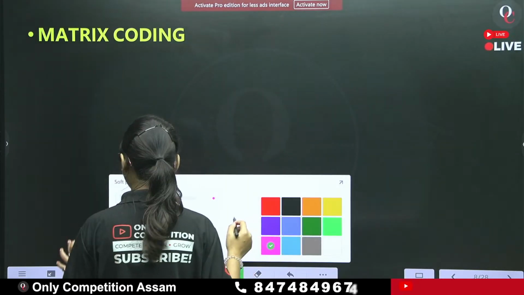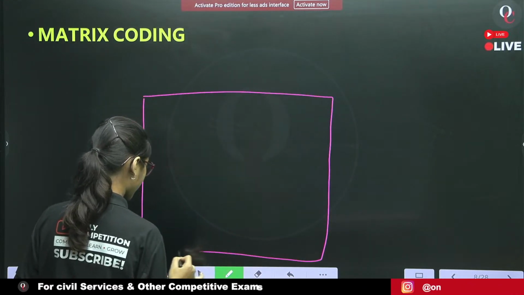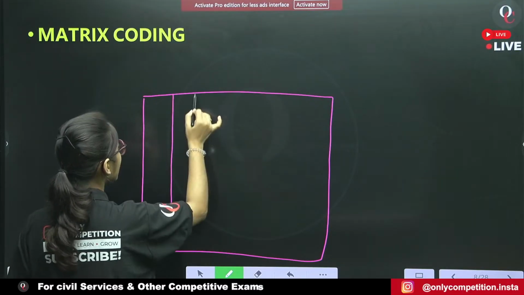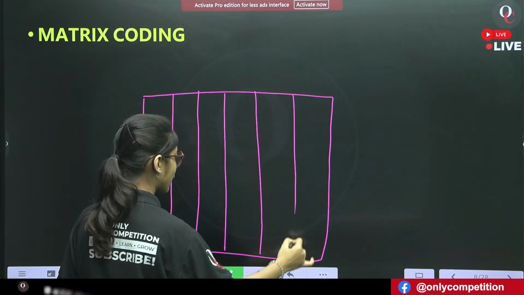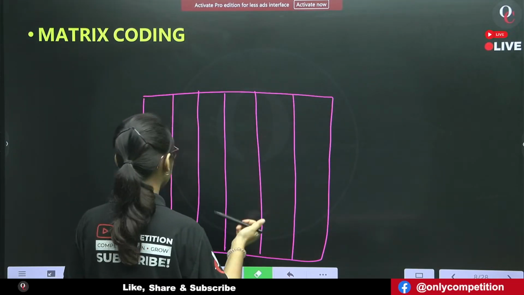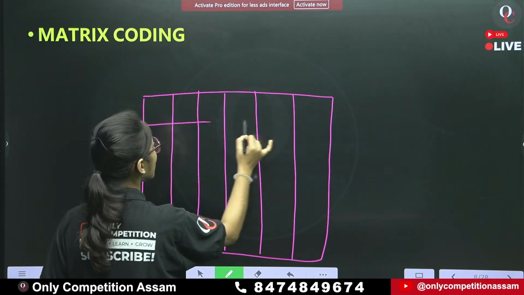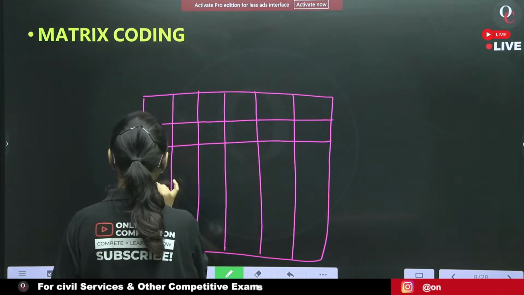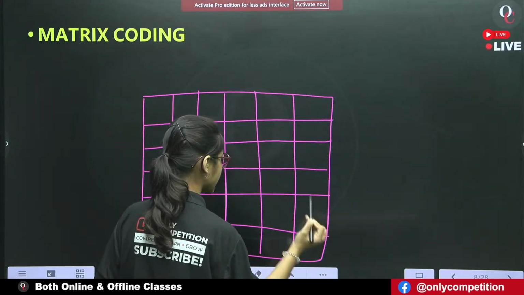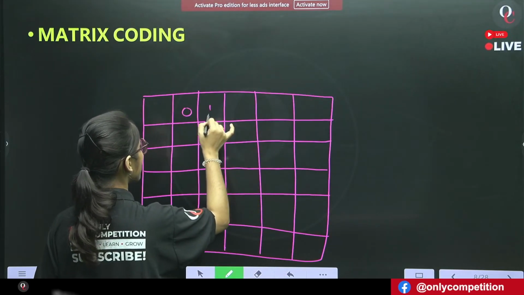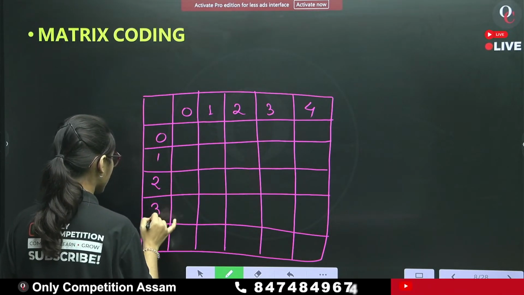Now let me explain what a matrix is. 1, 2, 3, 4, 5 and 6. Now I will start numbering. 0, 1, 2, 3, 4. 0, 1, 2, 3 and 4.